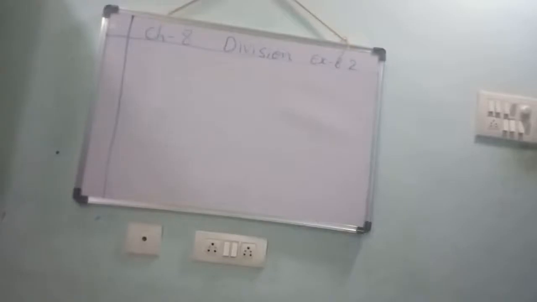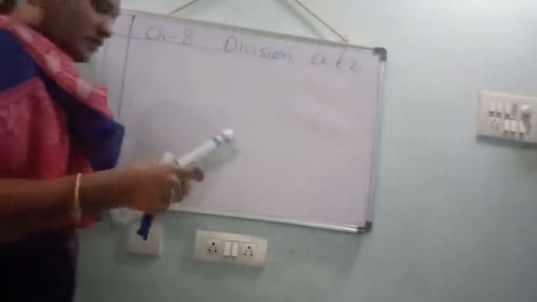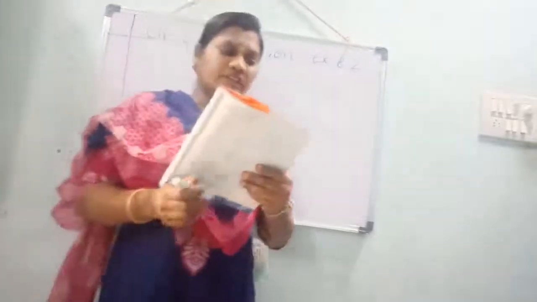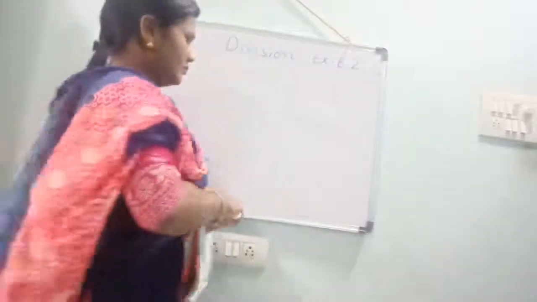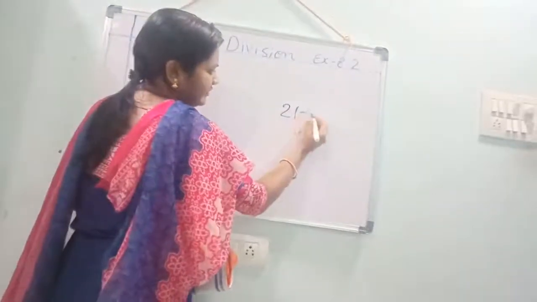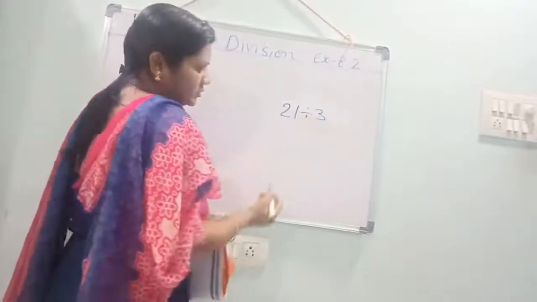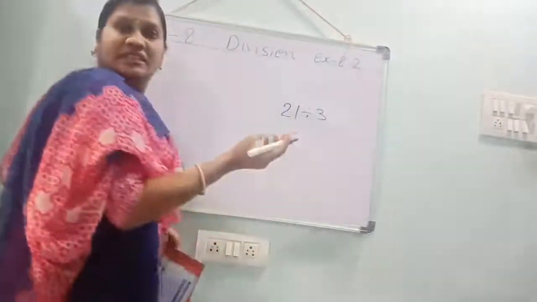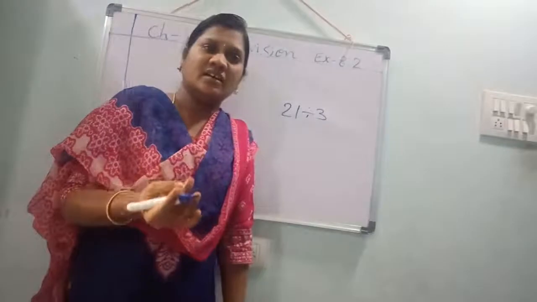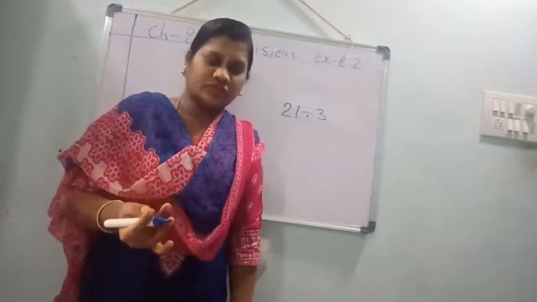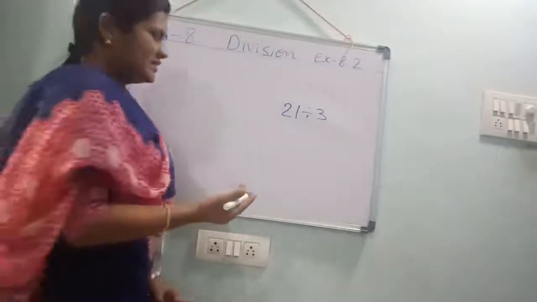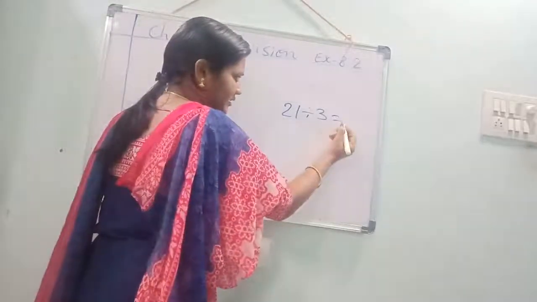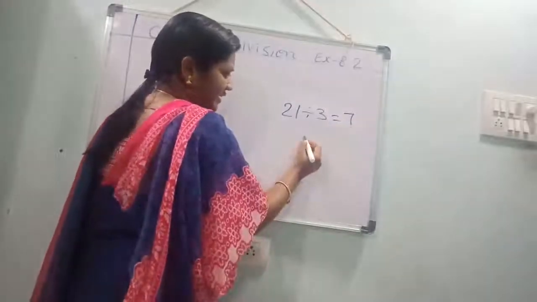Children, take out your workbooks. Recall. Multiple choice questions. 21 divided by 3. Say the table. 3 table. 3 ones are 3, 3 twos are 6, 3 threes are 9, 3 fours are 12, 3 fives are 15, 3 sixes are 18, 3 sevens are 21. Yes or no, children?